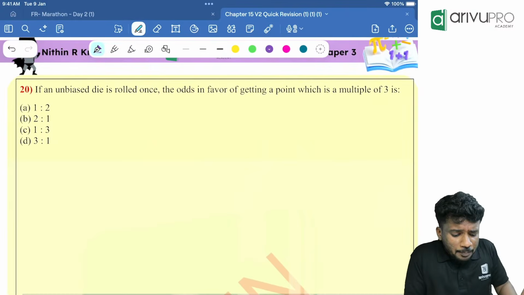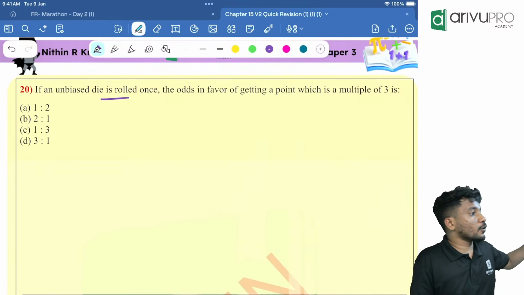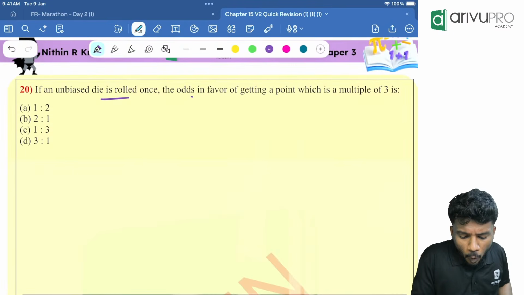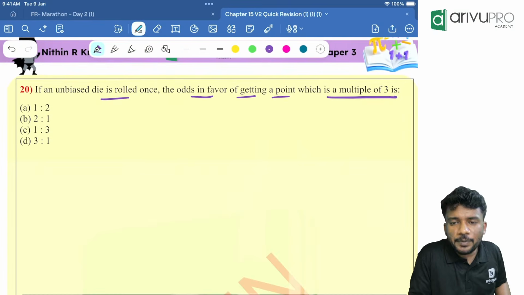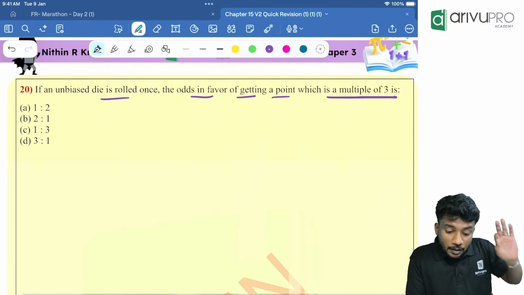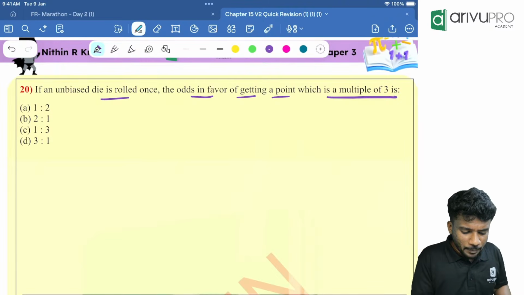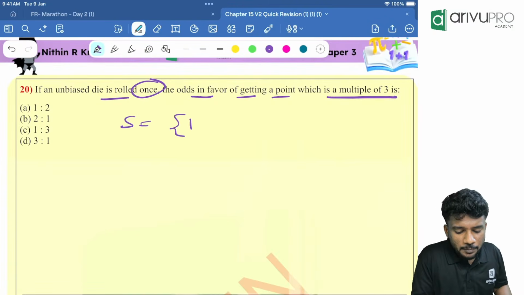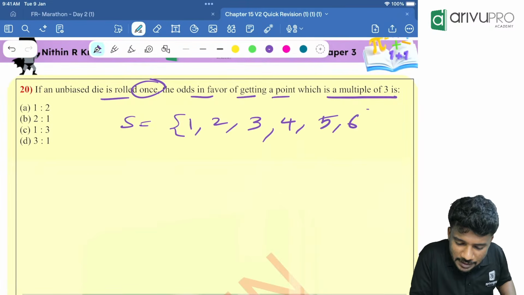If an unbiased die is rolled once, one time we are rolling a die, the odds in favor of getting a point which is a multiple of 3, you should tell me. Unbiased die is rolled once. Sample space is what? What all numbers are possible? 1, 2, 3, 4, 5, 6 are possible.